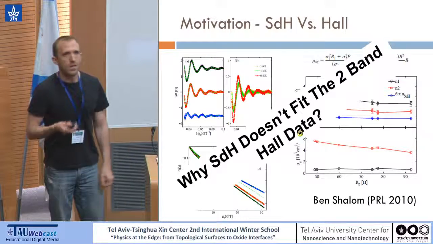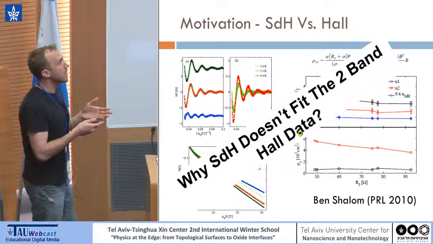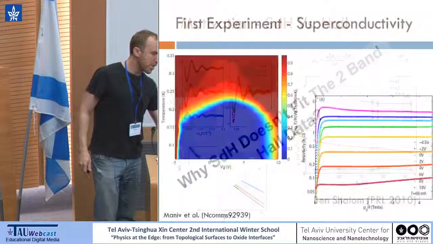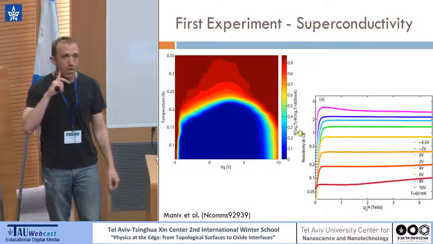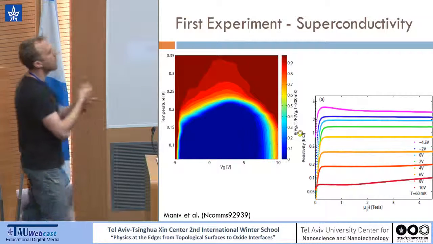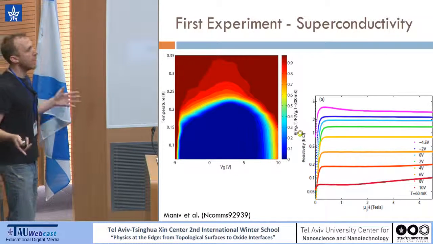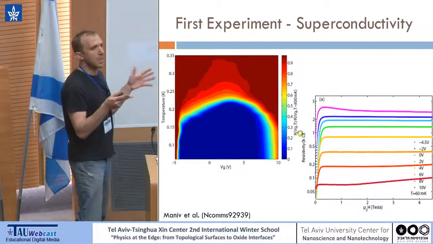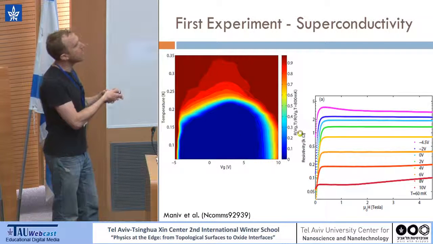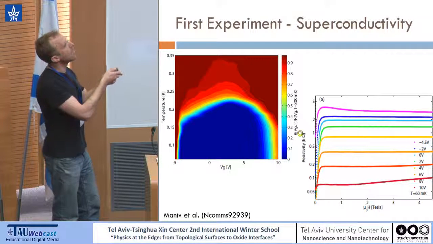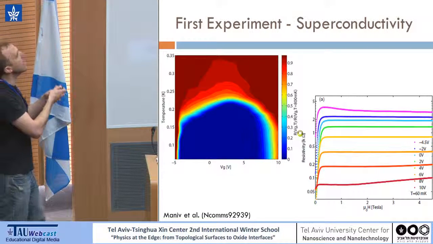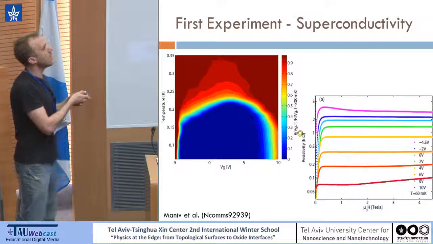Why doesn't the Shubnikov-de Haas measurement fit this two-band Hall data? So let's start. Our experiment starts with measuring superconductivity. As you can see here, this beautiful graph actually reproduced the Caviglia dome in only 15 volts because of our enhanced device. In blue is the superconducting state, and in red is the normal state. The resistance is normalized here, and it is the temperature versus the gate voltage.